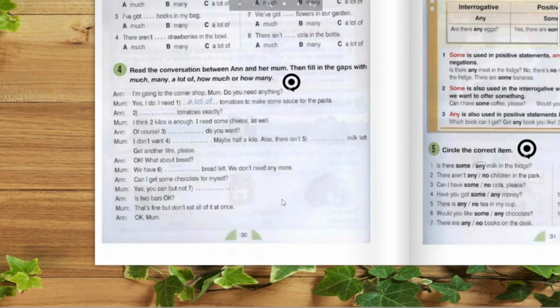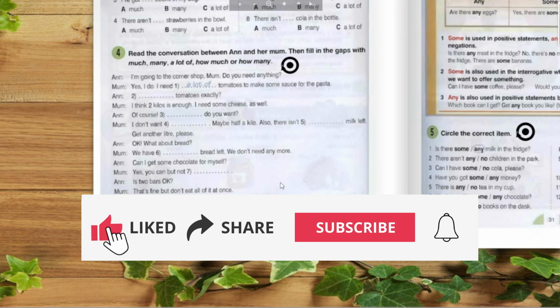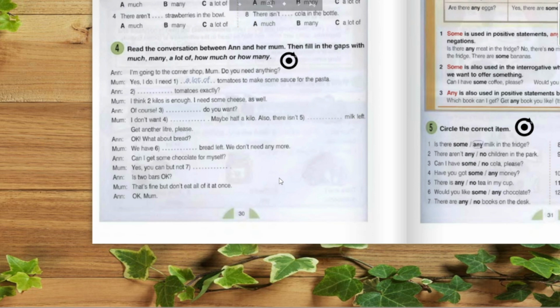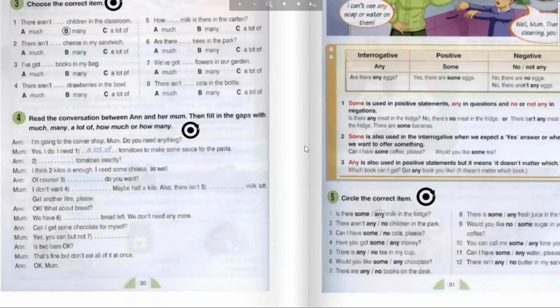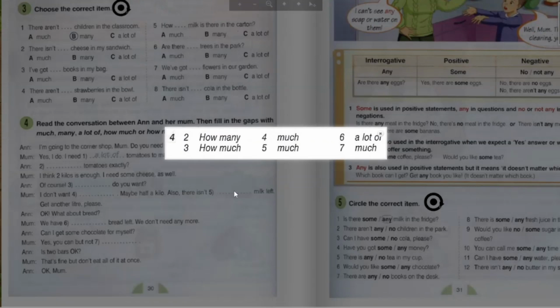Okay, what about bread? We have a lot of bread left. We don't need any more. Can I get some chocolate for myself? Yes, you can, but not much. It's 2 bars, okay? That's fine, but don't eat a lot, all of it at once. Okay, mom? So you can also check the right answers.